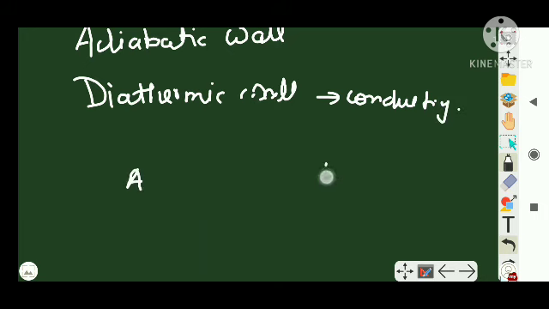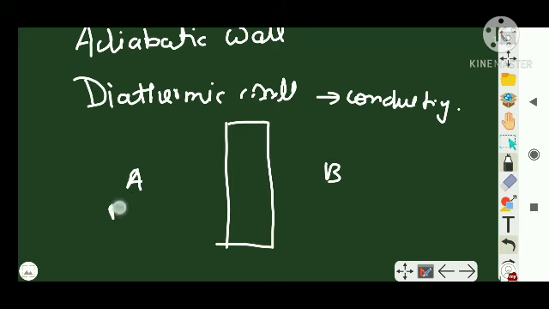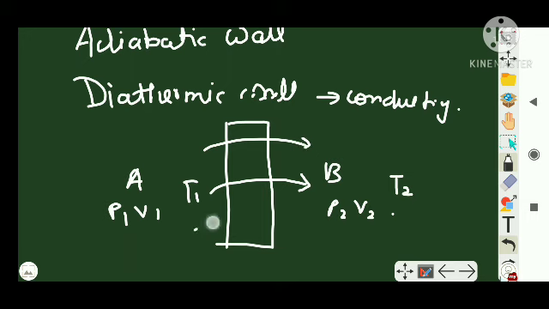Same. If A and B have a conducting or diathermic wall between them, with P1 V1 and P2 V2, clear? Now let's say this one has a higher temperature T1 and this has a lower temperature T2. Then exchange of heat happens from A to B. Heat flows from here to here. So there is exchange of heat, right?